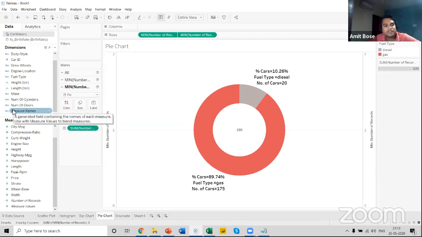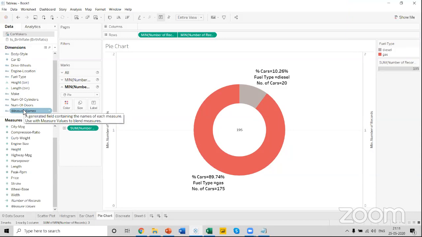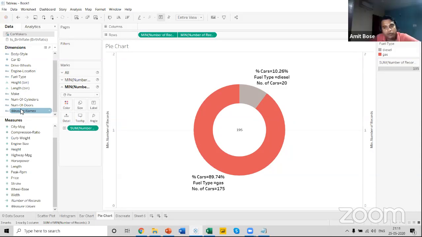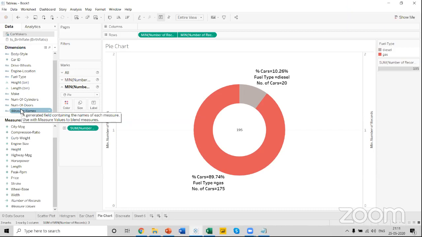So these particular fields are created by Tableau background calculations. It is used mainly by Tableau itself, in the future when we'll be working on certain functions and LODs. So these are the features where Tableau uses it as a reference for creating some of the scenarios. So these are by default created by Tableau Desktop itself. Okay.